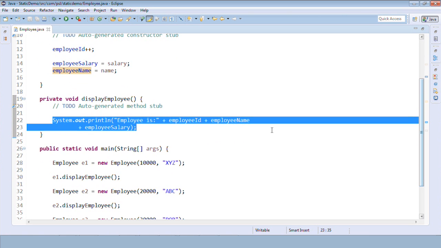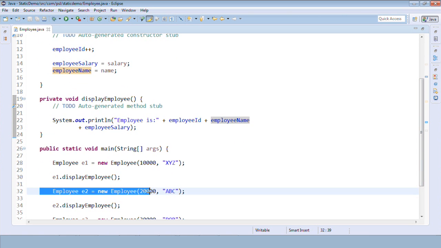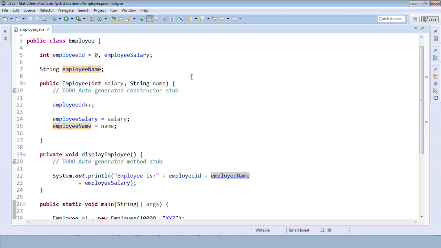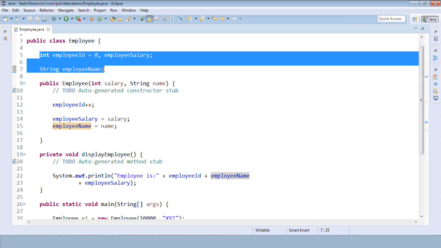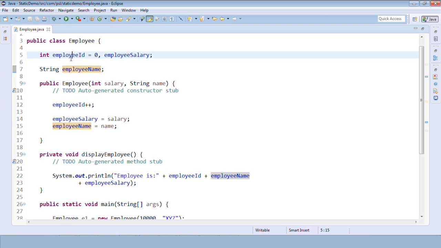Same thing when I come to E2, when the execution comes to E2 on this statement, again it will initialize the new variable. It will not refer to the same variable which is created for E1. Getting it? So every object creates a new variable, that's why we call them an instance variable. So it will not refer to the same variable all the time.